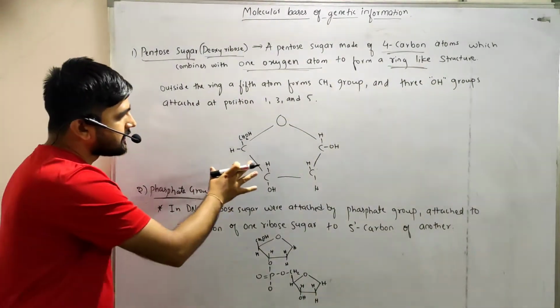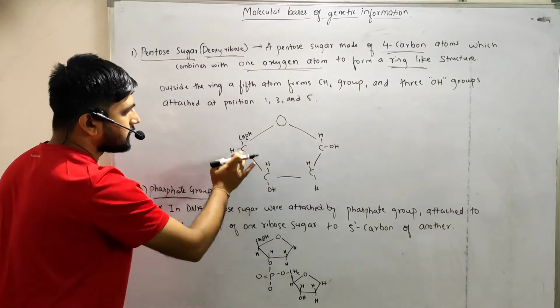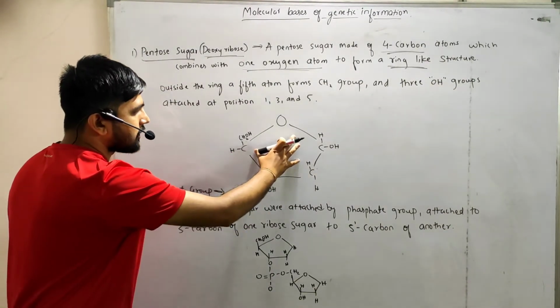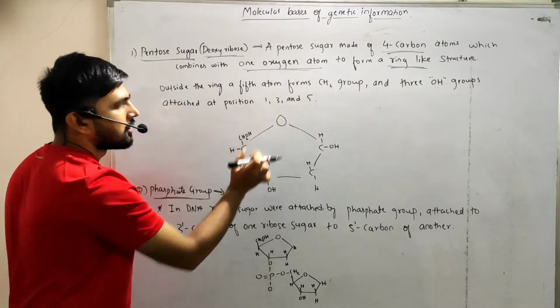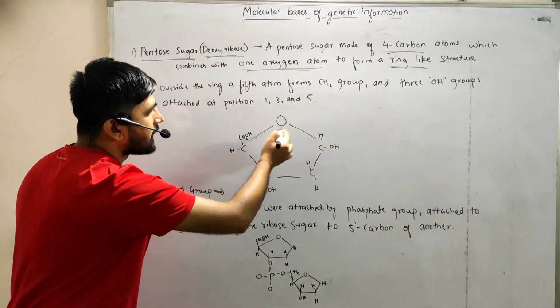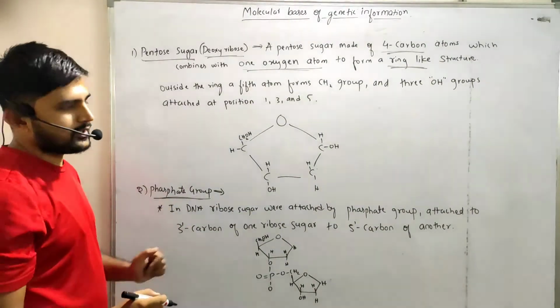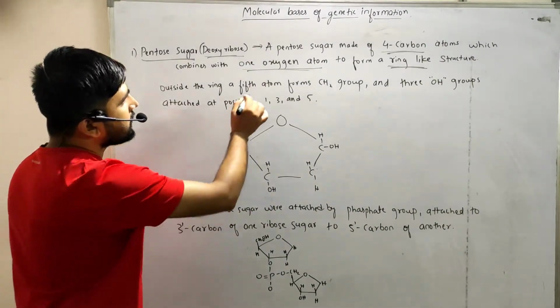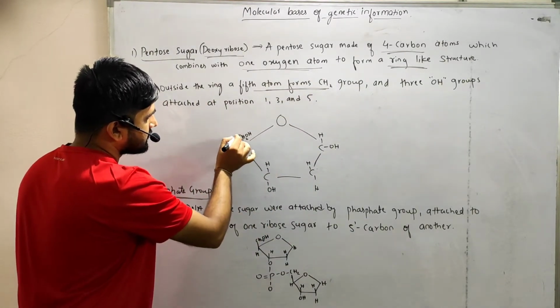See here, this is the structure of the pentose sugar. So this is 1, 2, 3, 4 carbons. These 4 carbons are combined with the oxygen to form a ring-like structure. The second point is that outside the ring, a fifth atom forms a CH2 group. Here, this one.